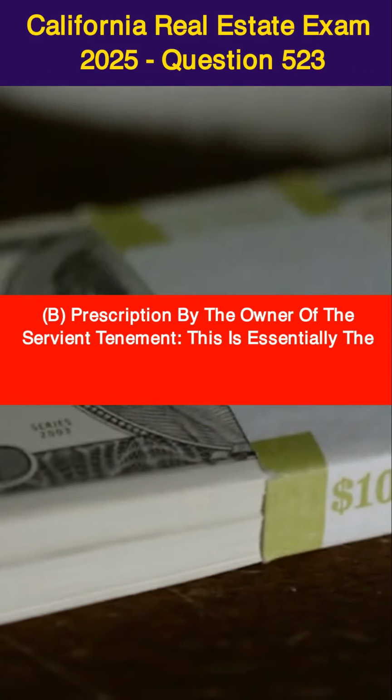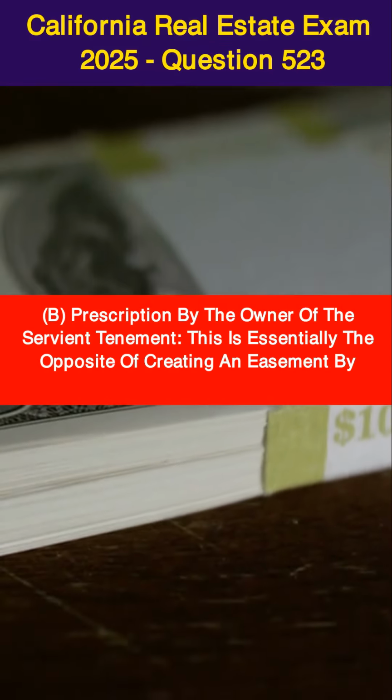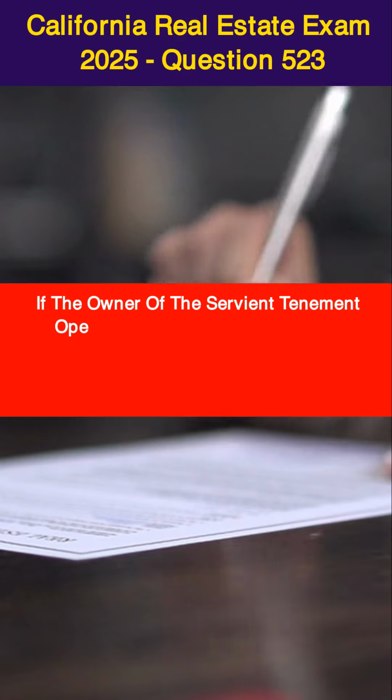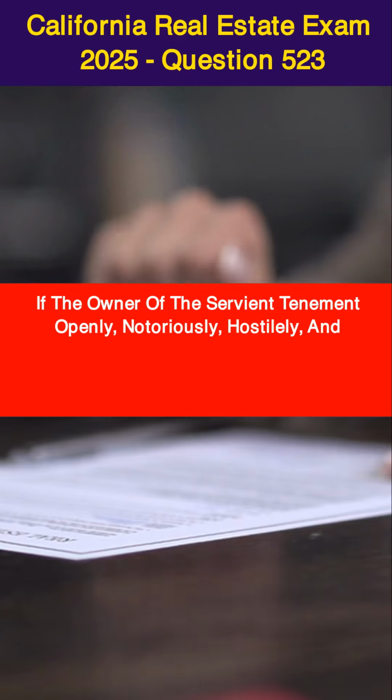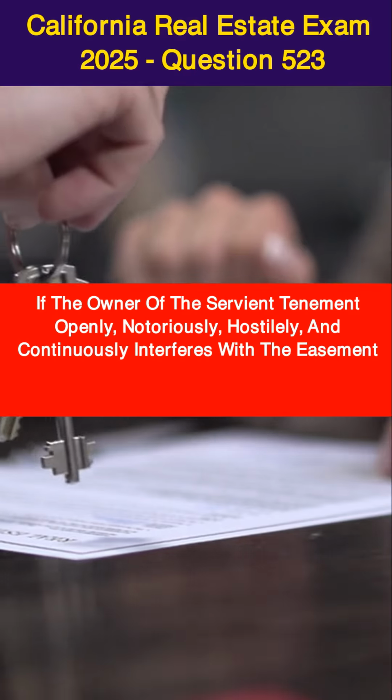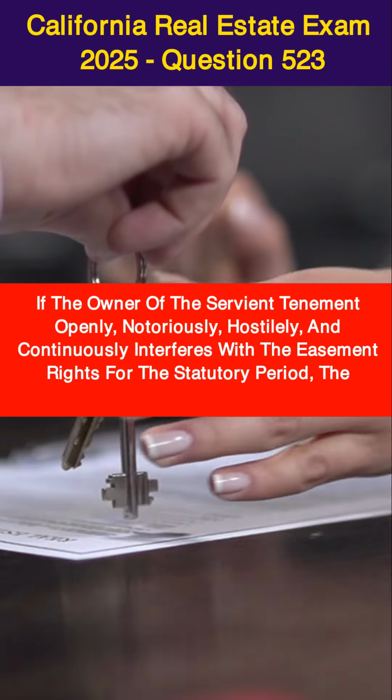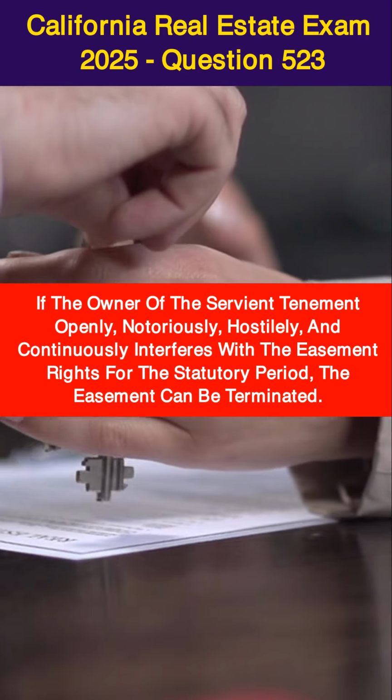B. Prescription by the owner of the servient tenement. This is essentially the opposite of creating an easement by prescription. If the owner of the servient tenement openly, notoriously, hostilely, and continuously interferes with the easement rights for the statutory period, the easement can be terminated.